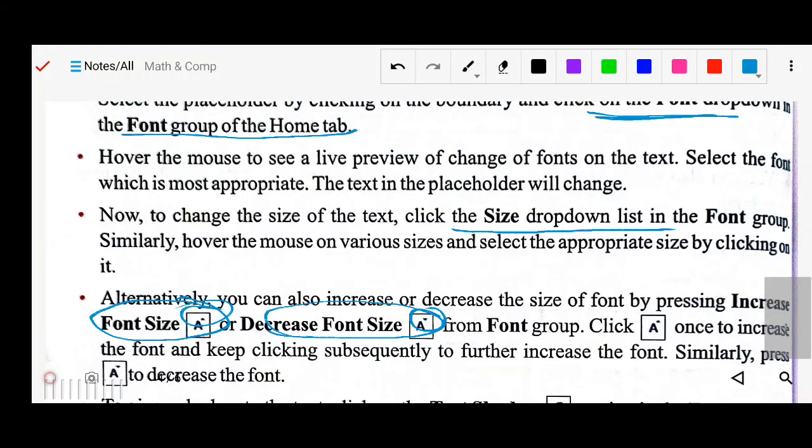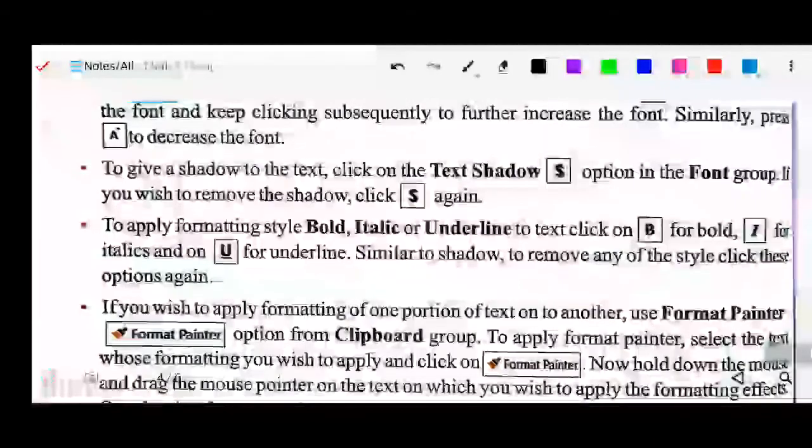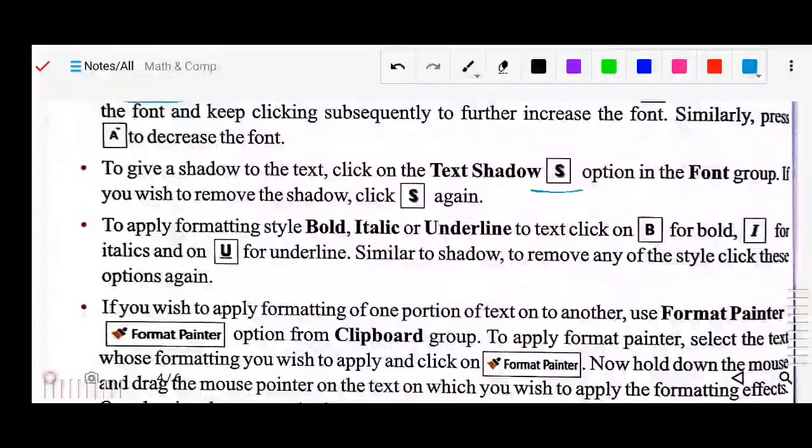Now next, as I told you, this is the icon for the text shadow. It is also available in the font group in MS Word. If you want some shadow on that particular text, you can use it from here. You can also emphasize your text by using bold, italic, and underline.